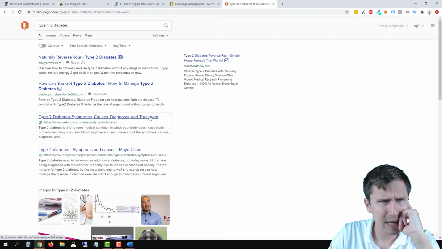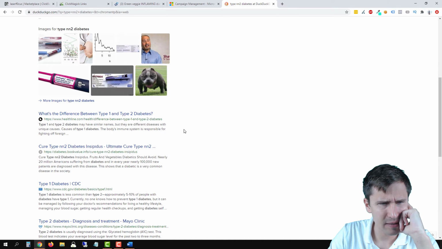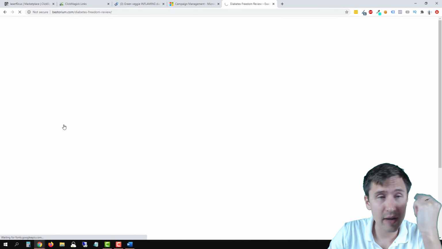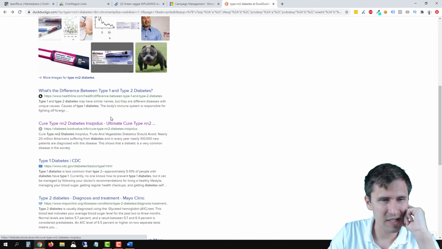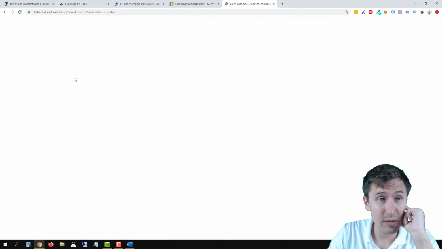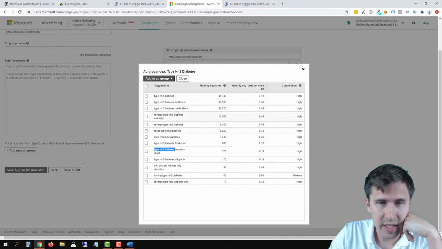Symptoms, type NN2. Yeah, so I'm not seeing what NN2 is, so it looks like it's just type 2 diabetes, right? I see NN2 here, but I don't know if that's, I haven't looked into this. Oh, and it takes us to this page, okay? So that's interesting. So that takes you straight, yeah, so that's that same page. So I guess it does, because if we're taken to this page, and it says type NN2 diabetes, we can probably use this. So it just redirects us to here. Okay. So what we could do is we could include this, right?